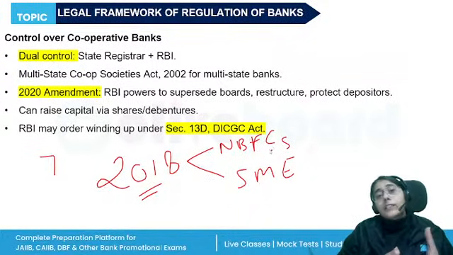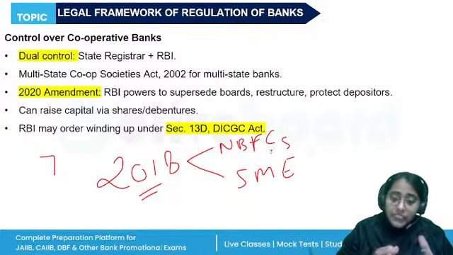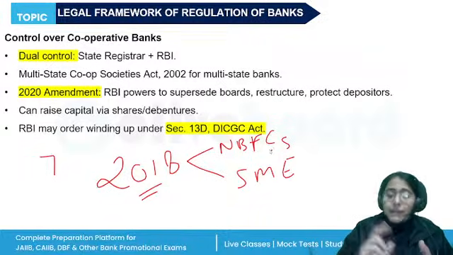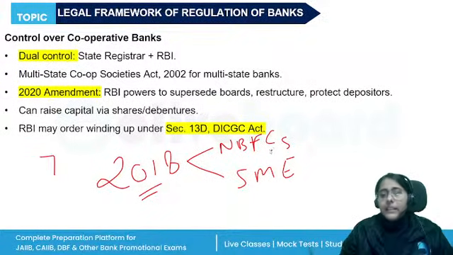These were the directions given by the government to RBI. Government also has the power to hear appeals. Whenever RBI, let's say, removes the managerial personnel of the bank, they can make an appeal to the government. The government's decision will be final. Wherever the RBI cancels the banking license, they can make an appeal to the government. Again, their decision will be final, right? Suspension of operation or any other thing. All right. Apart from RBI and the government, there are other regulators of the banks as well. Like SEBI controls the banks. There is IRDAI, there is the mutual fund regulations, the PFRDA. All of these regulators are there.